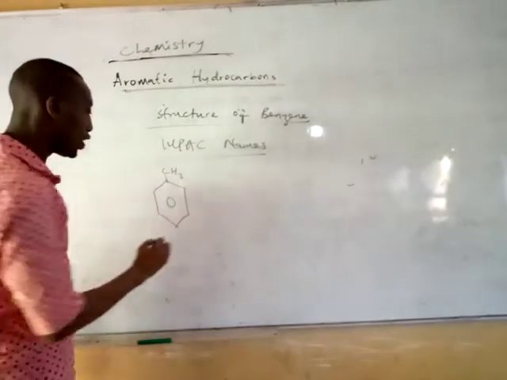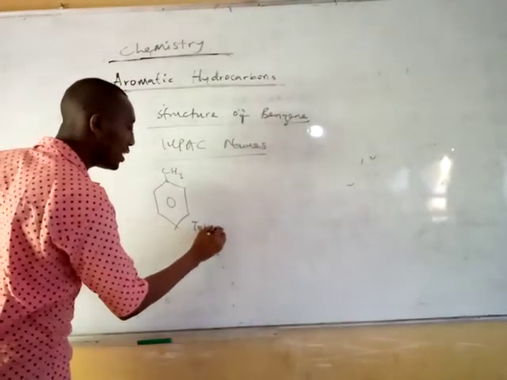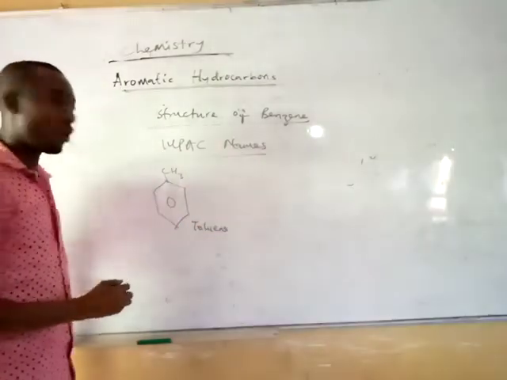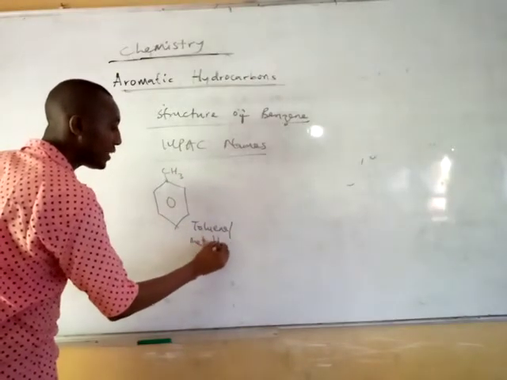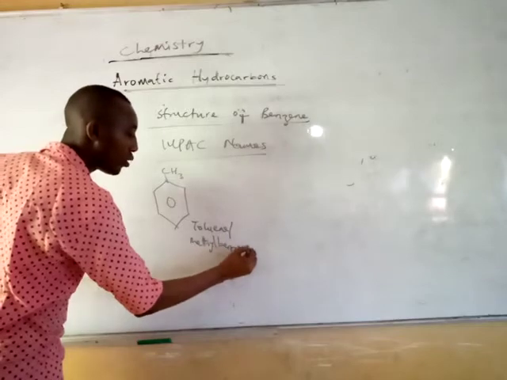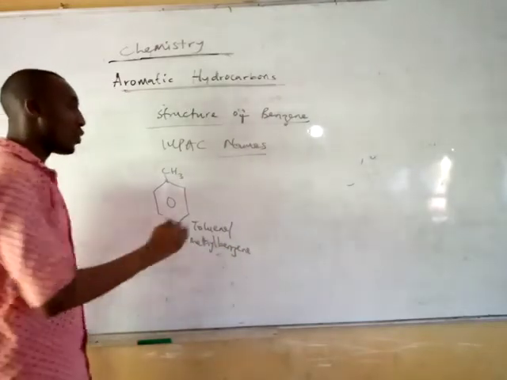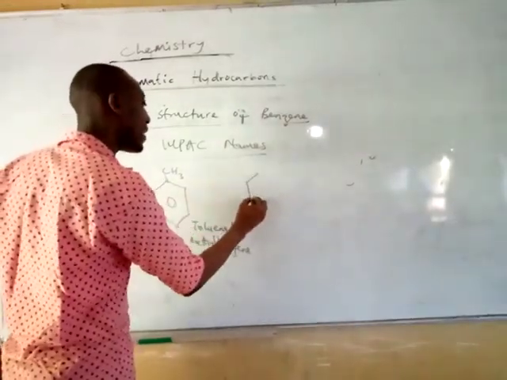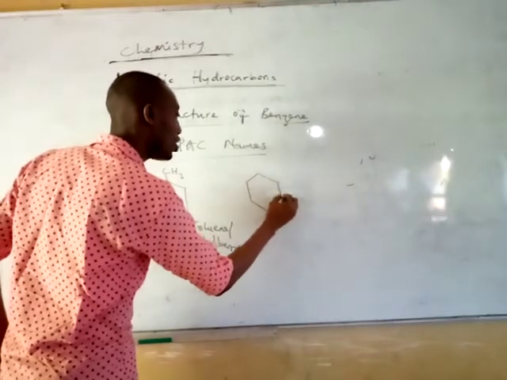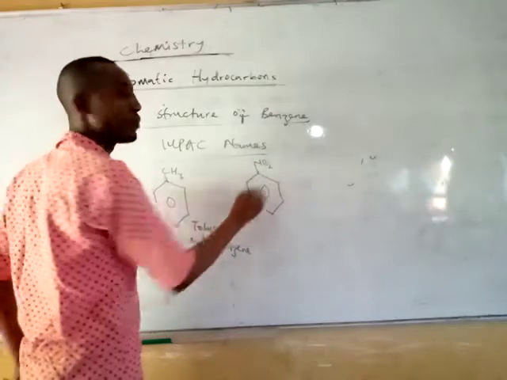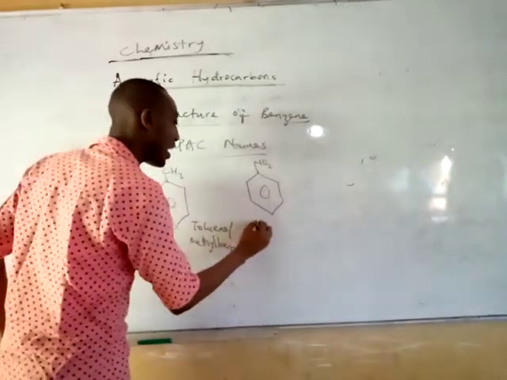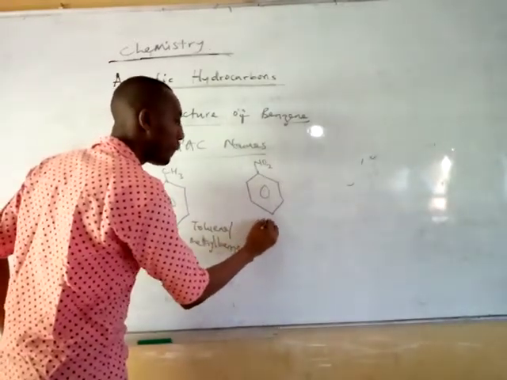This compound is called toluene, or some people call it methyl benzene. So it's still correct. Okay, this is toluene. And then if you have a compound like this, when you have NO2 on top this way, this is called nitrobenzene.